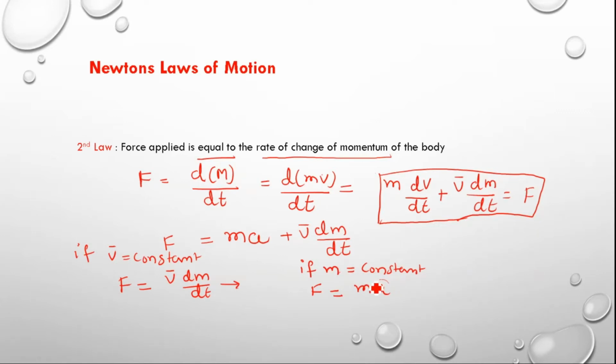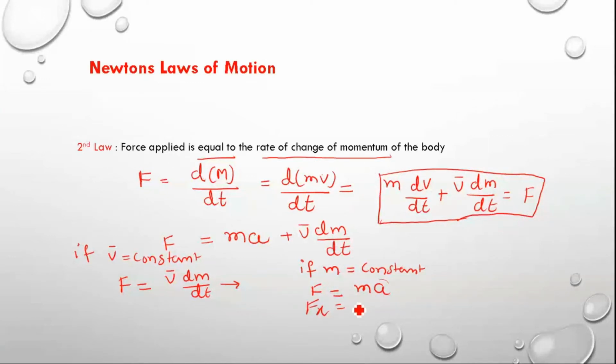When it is in motion, the change of velocity with respect to time is the acceleration of the body, and the product of these two terms gives the quantity of force acting on the body.